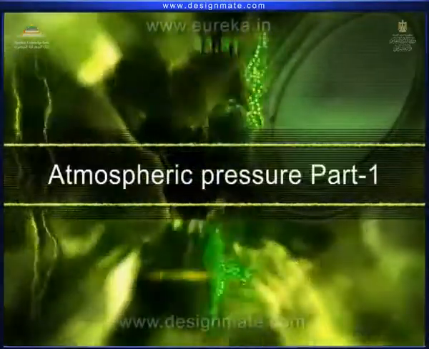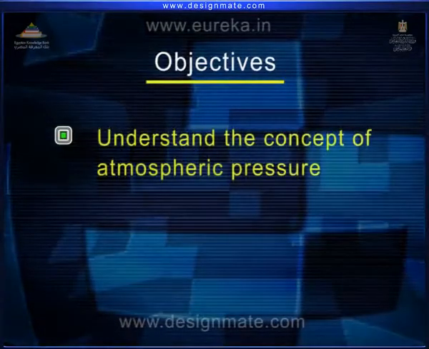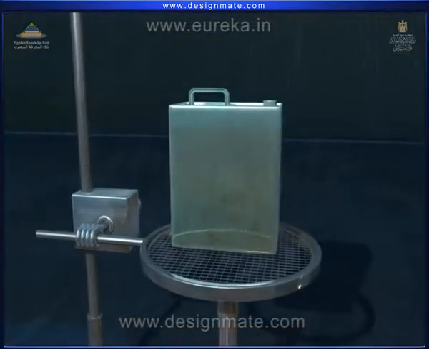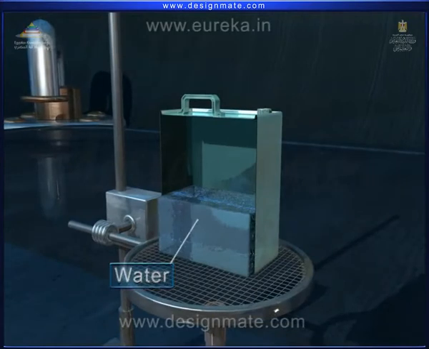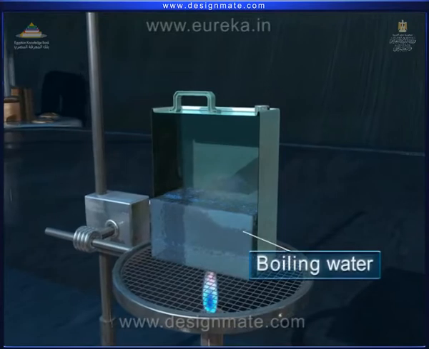Atmospheric pressure, Part 1. Objective: to understand the concept of atmospheric pressure. Take a tin can which is filled with water to about 1/3 of its height. Now, heat the can so the water starts boiling.